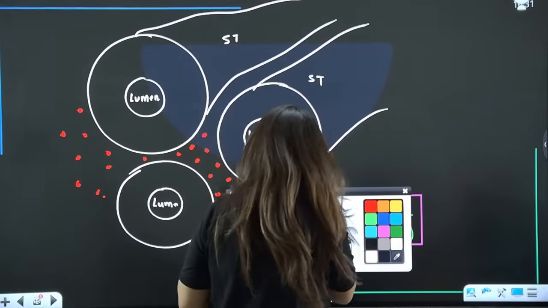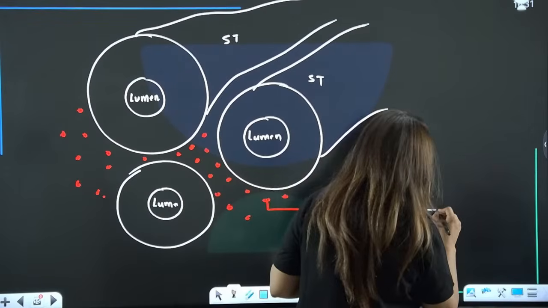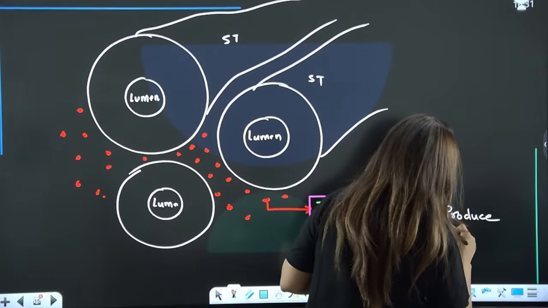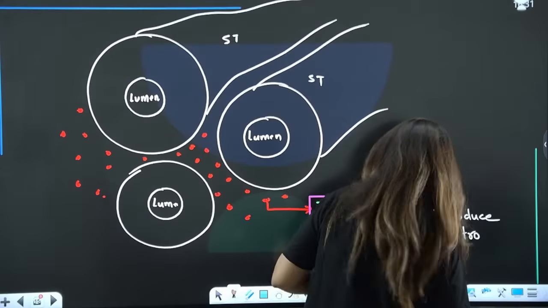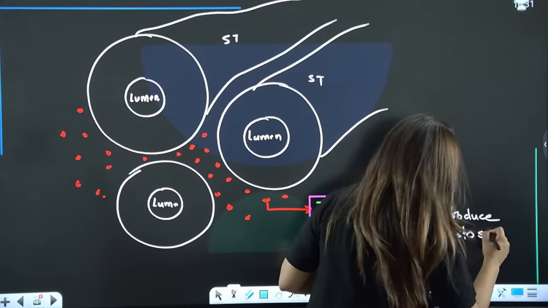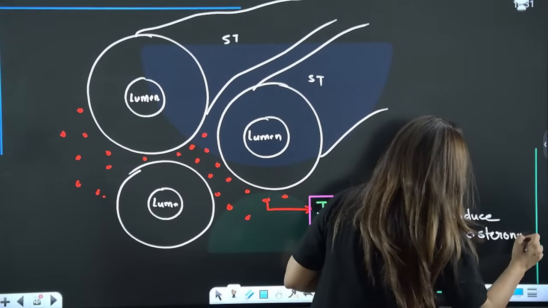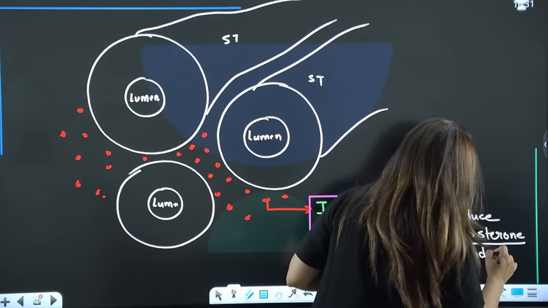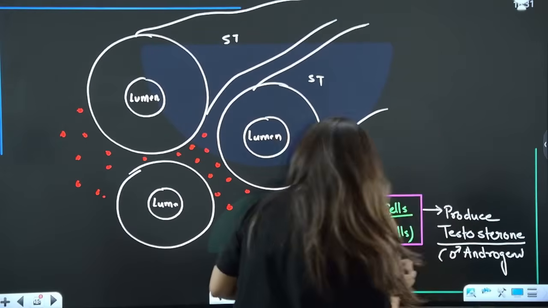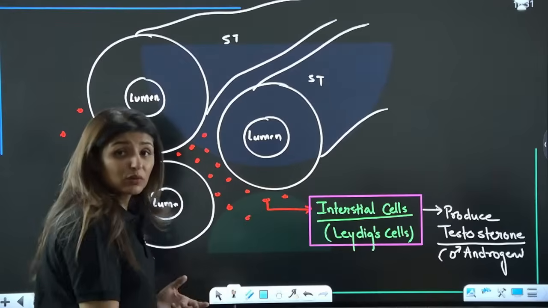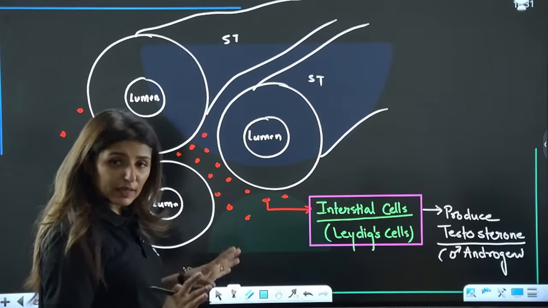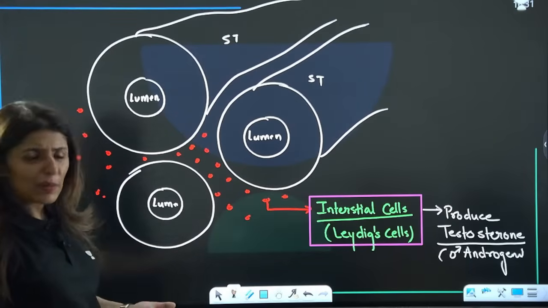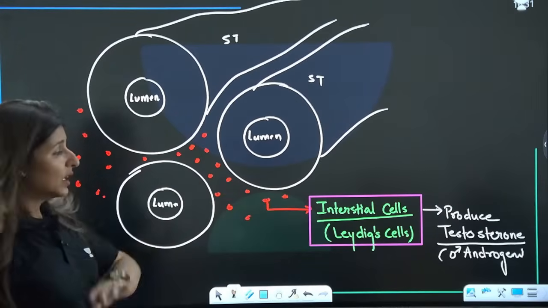These cells are going to produce testosterone, the male androgen. Please tell me these points are clear. Actually, testosterone is produced outside the seminiferous tubule.